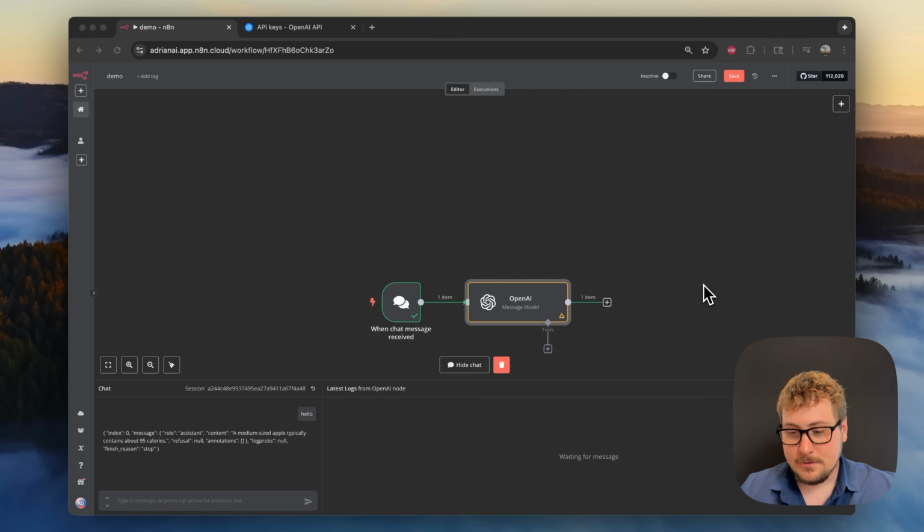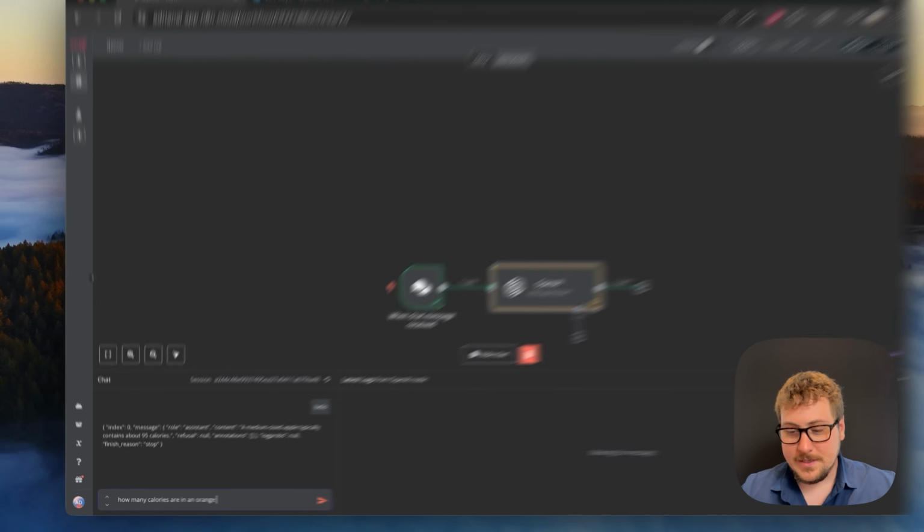So I'm going to X out of that node, and then keep in mind right here, you definitely want to save. This is not going to auto save for you. So if my browser was to crash right now, everything would be lost until I saved. So that's super important.